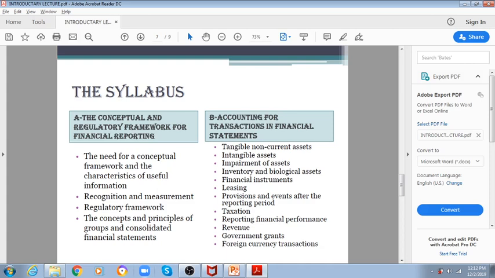The regulatory framework covers useful characteristics, recognition, measurement, the concepts and principles of groups, and consolidated financial statements.